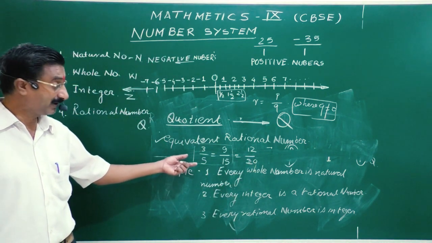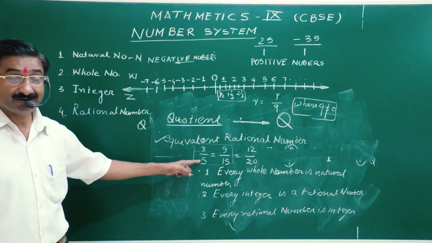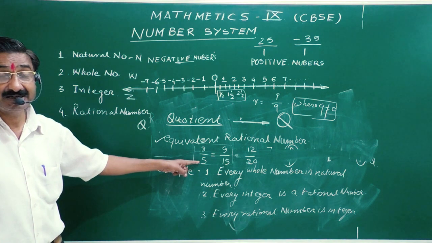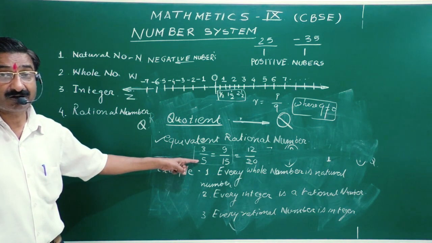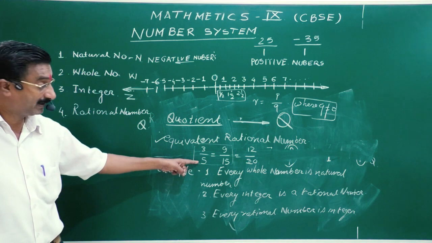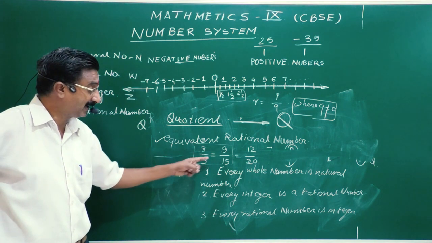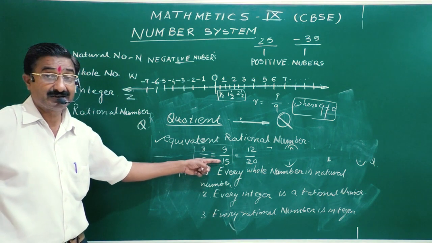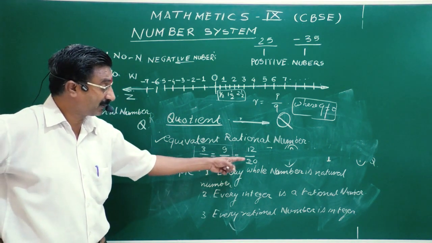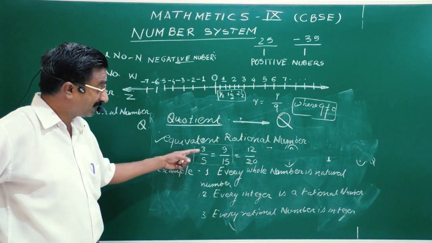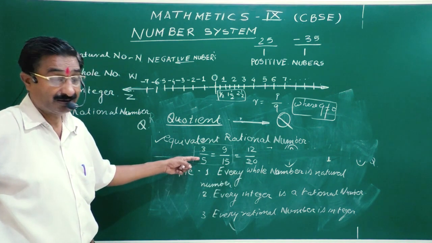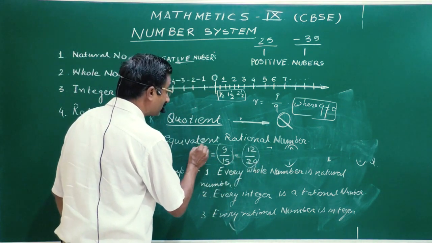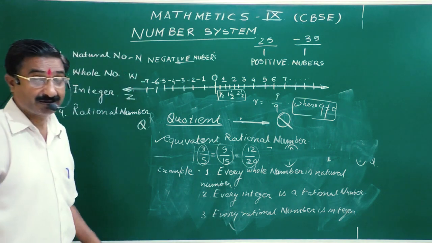I think the meaning is very clear to you. That is, 3 by 5 is in its simplest form, because the only common factor is 1, of 3 and 5. And this is having 3 3s are 9 and 5 3s are 15. So that's why 9 by 15 is an equivalent rational number. This is also an equivalent rational number. I have multiplied it by 4. Okay, so this is an equivalent rational number and this is the rational number. So I think the meaning is clear.